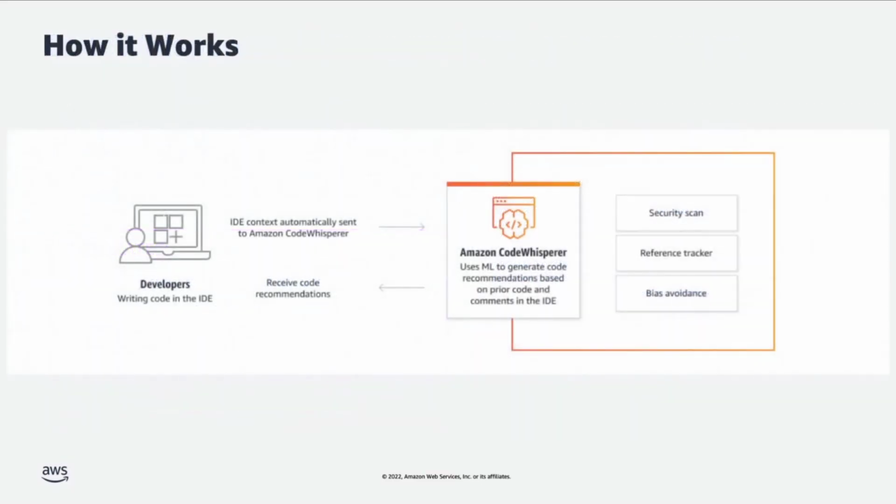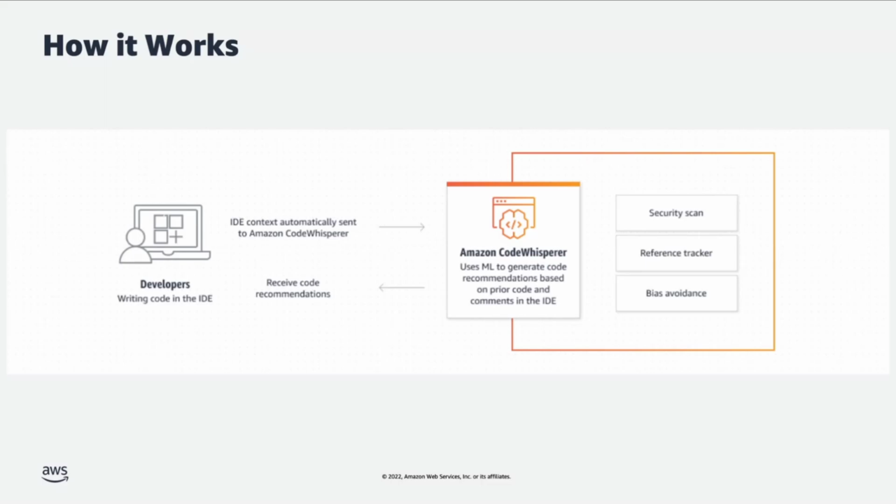Now, in a nutshell, this is how it works. On the left-hand side, you have a developer that is writing code in their IDE. And Amazon CodeWhisperer is available as an extension for the most popular IDEs. So when you're writing the code, the CodeWhisperer extension is looking for instances or good places to automatically ask for recommendations, right? So as you're writing code, let's say there is a good place where the CodeWhisperer extension thinks it should automatically pop up the next few lines of code. That request then is sent to the CodeWhisperer service.